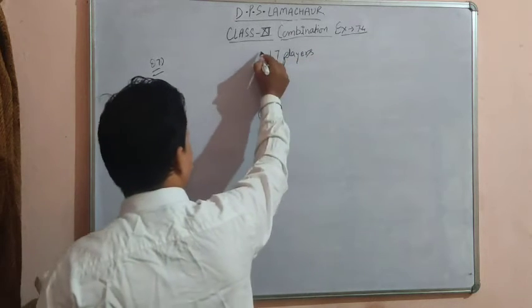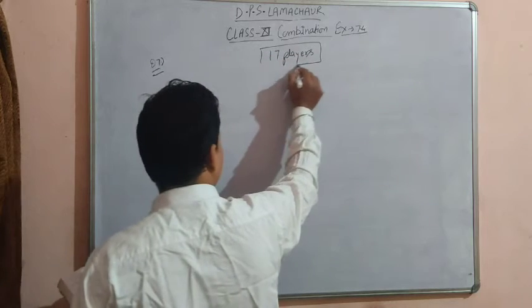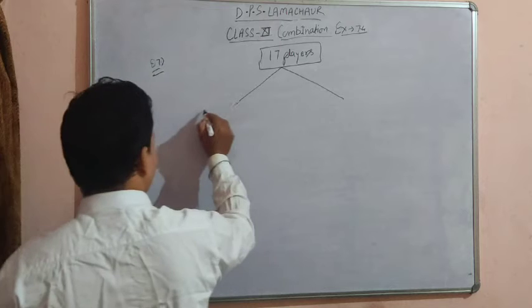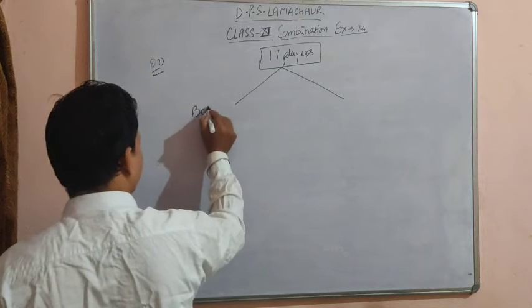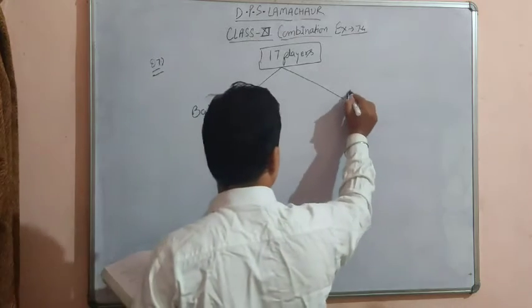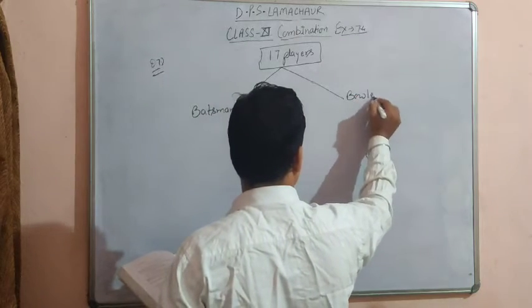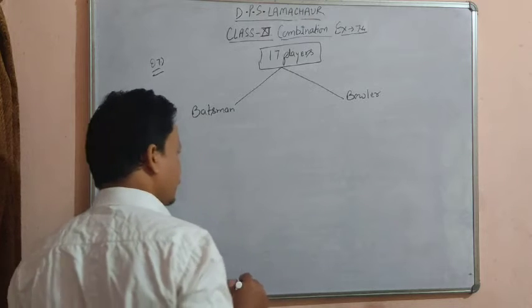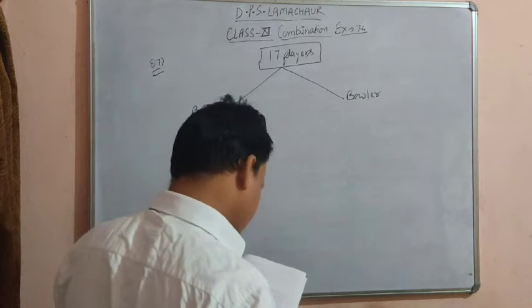We have a total of 17 players, and these 17 players are divided into two parts. One is batsman, another is bowler. So how many batsmen are there?